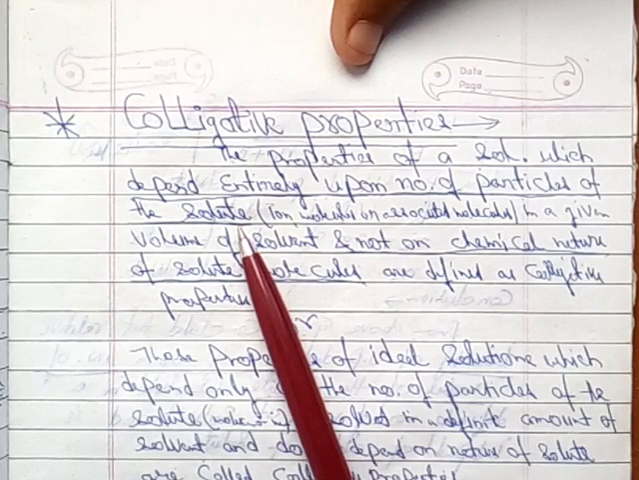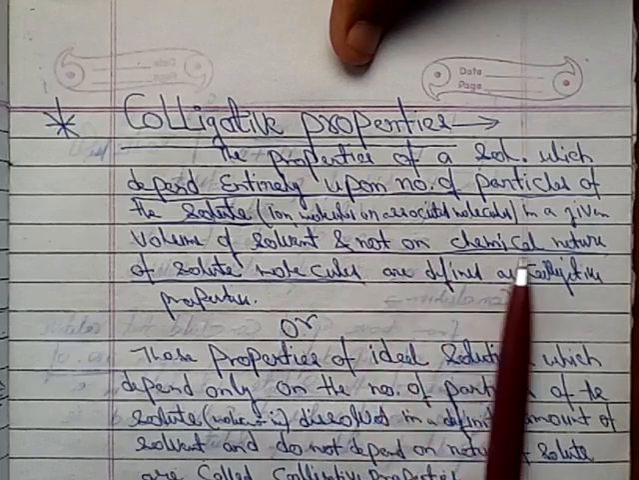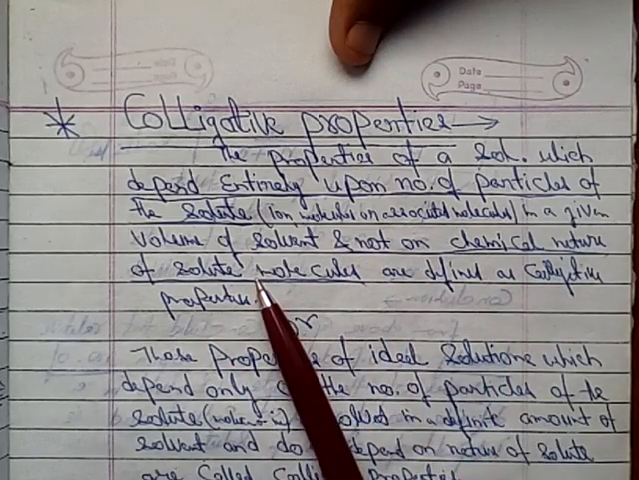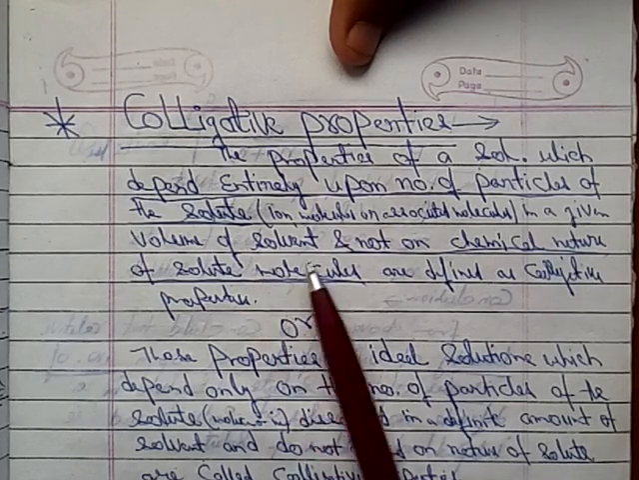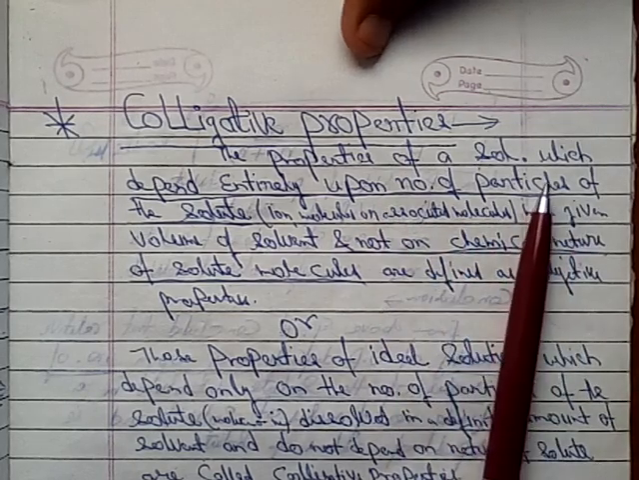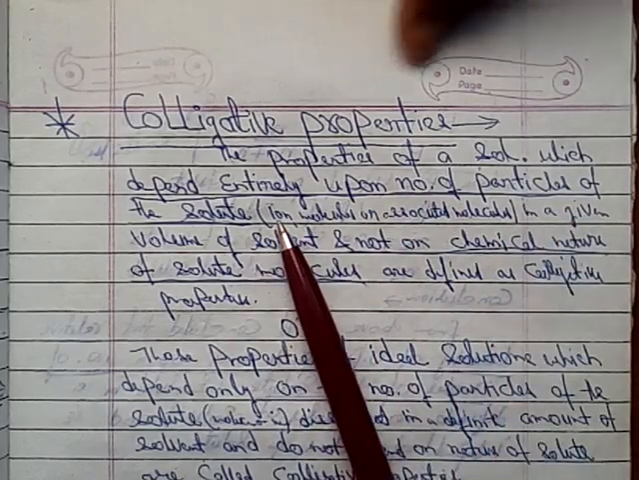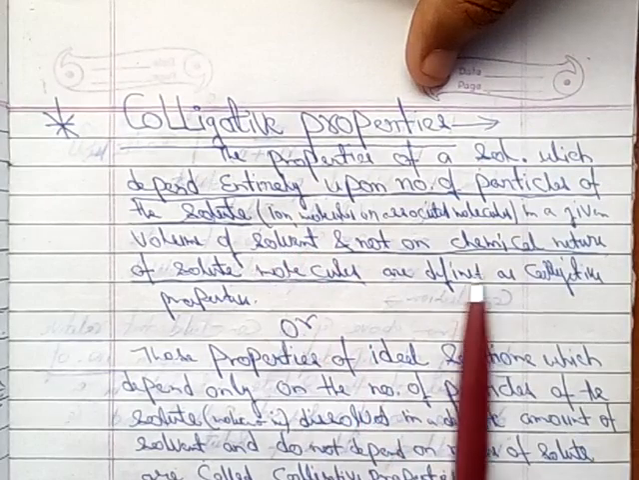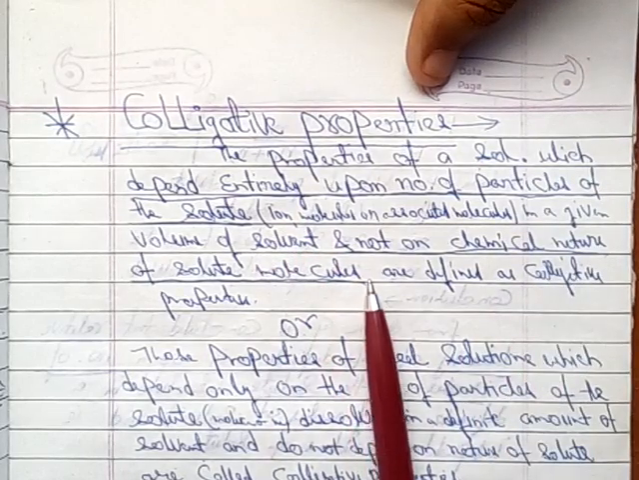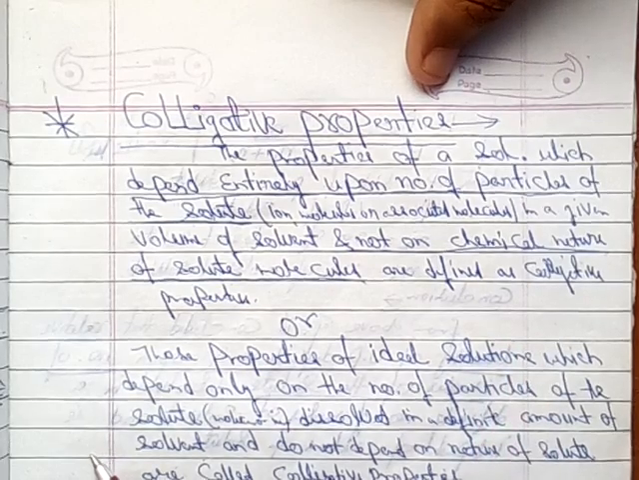So keep in mind the number of particles of solute. The solution property entirely depends on it in a given volume of solvent, and it is independent of the chemical nature of solute. It has nothing to deal with the chemical nature of solute, but only with the number of particles of solute. So the property of a solution which depends entirely on the number of particles of solute is called colligative property.